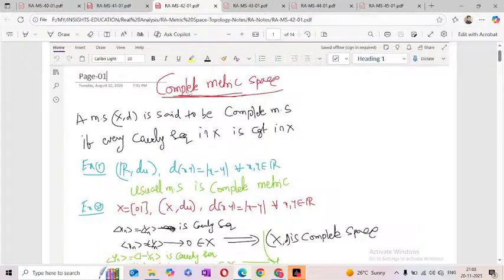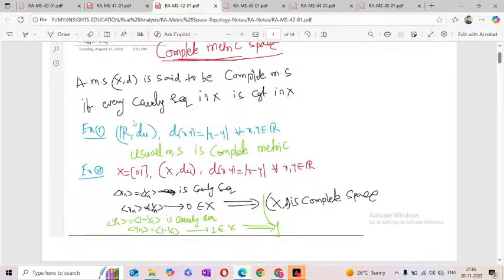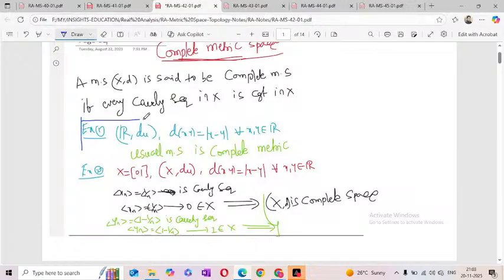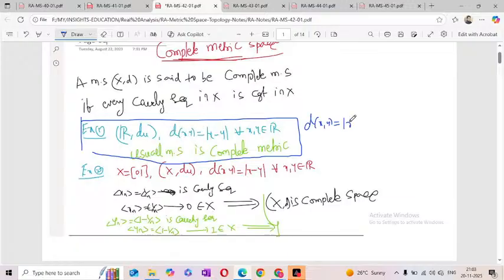So before going to the complete metric space, first of all we'll see an example. We'll start with the usual metric. The usual metric is from real analysis. Here I'm taking the usual metric, that means d of x comma y is equal to mod of x minus y for all x, y belonging to the real numbers. This one we know is the usual metric.